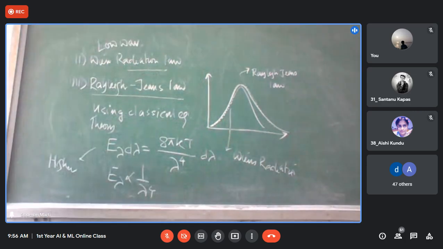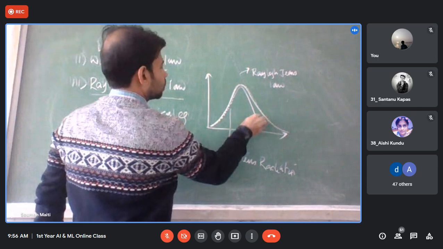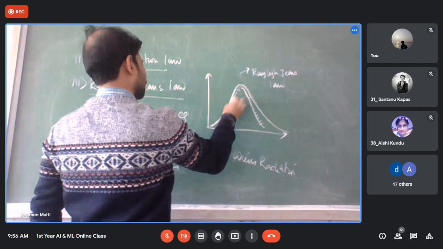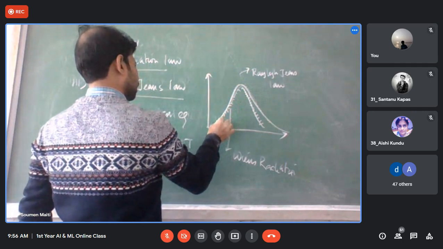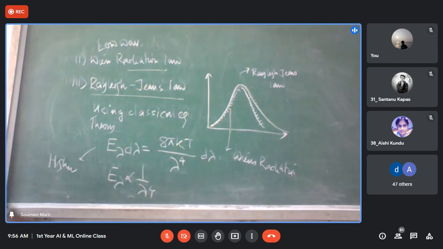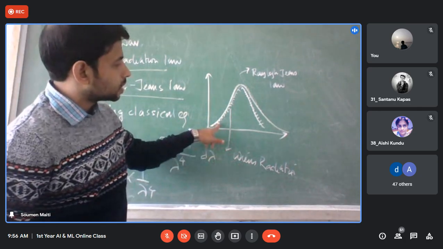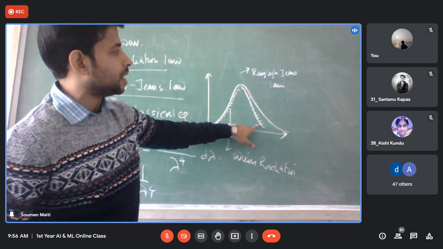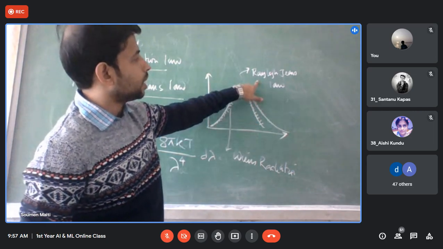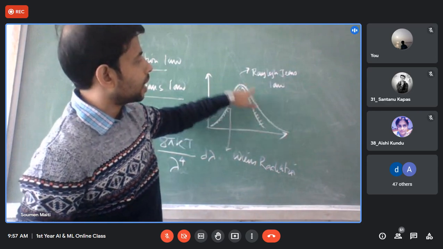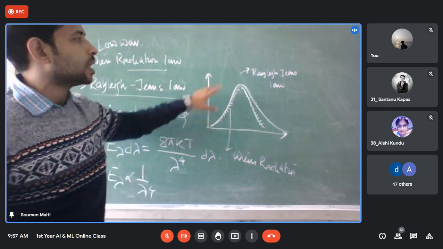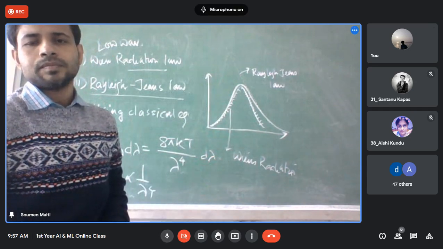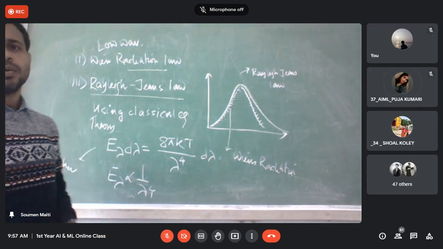Okay, so look at this one. The cross one is Wien's radiation law. It almost matches in the low wavelength region, but it under-predicts the higher wavelength region. Again, the dotted one is the Rayleigh-Jeans law. It predicts the higher wavelength region, but it miserably fails in the shorter wavelength region. Yes or no? Got my point? Yes, sir.